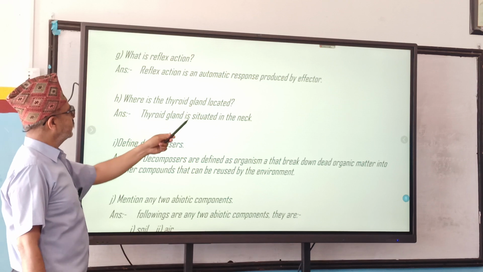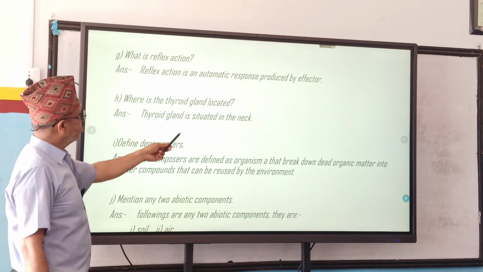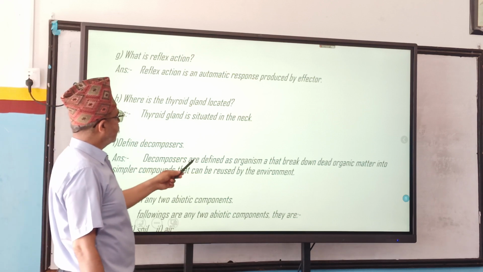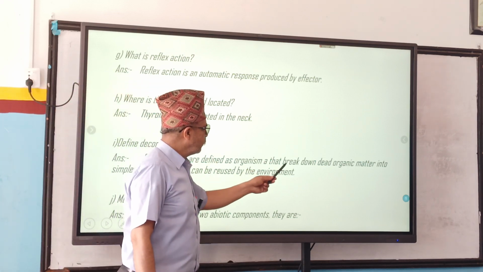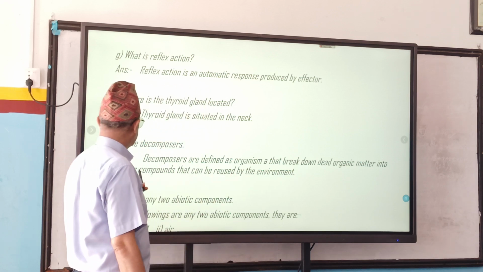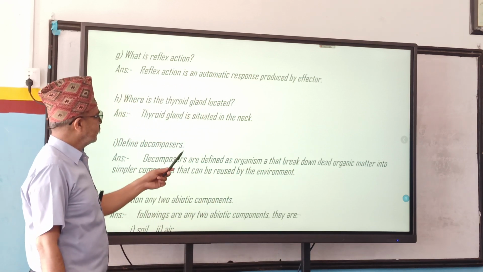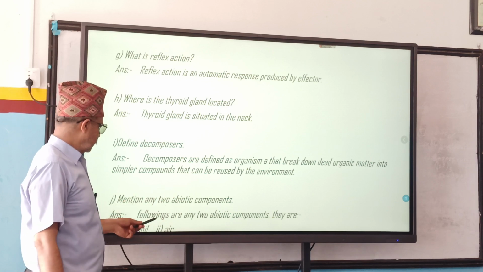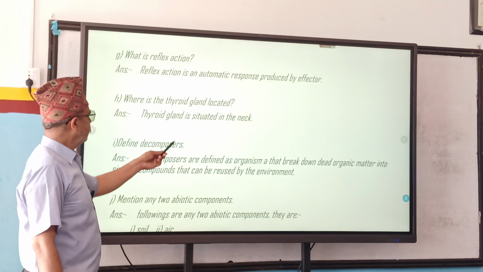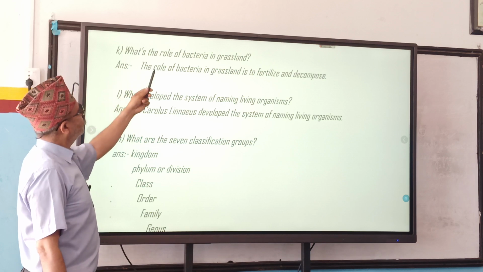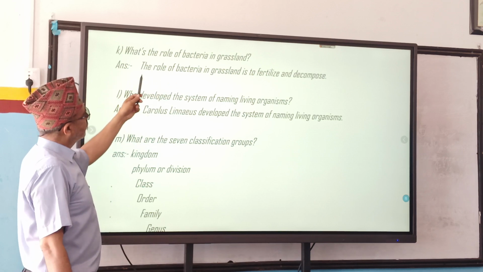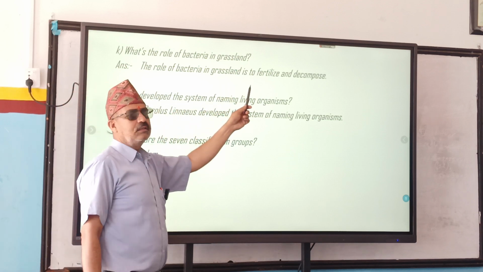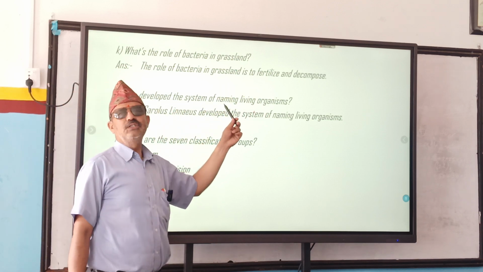Where is the thyroid gland located? Thyroid gland is situated in the neck. Define decomposers. Decomposers are defined as organisms that break down dead organic matter into simpler compounds that can be reused by the environment. Mention any two abiotic components: soil and air. What's the role of bacteria in grassland? Their main role is to decompose the dead and decaying matter. They act as decomposers.